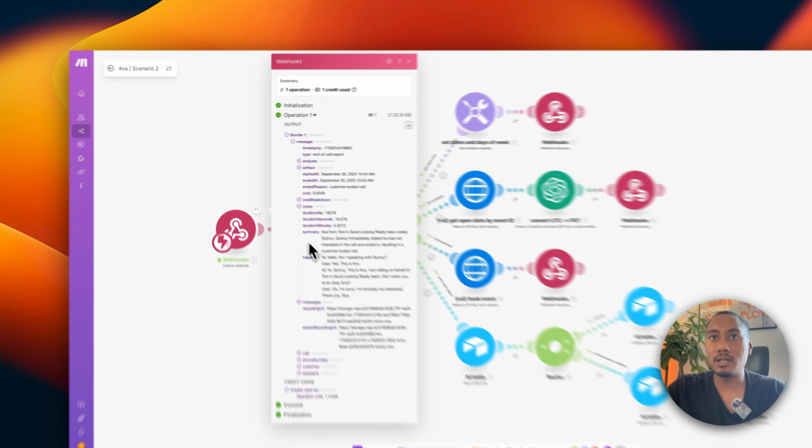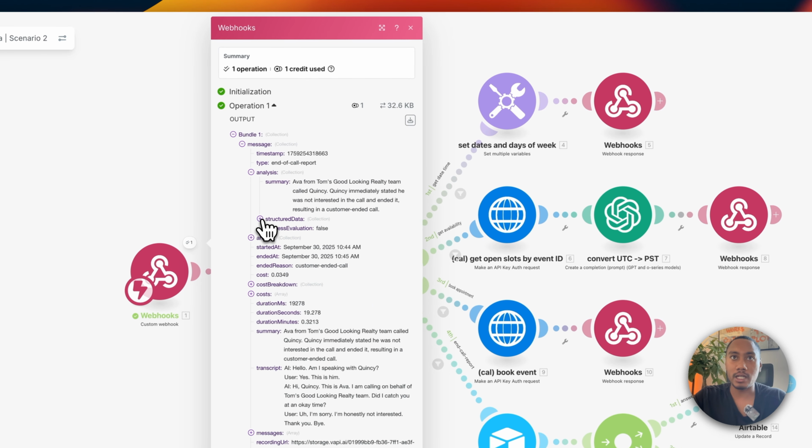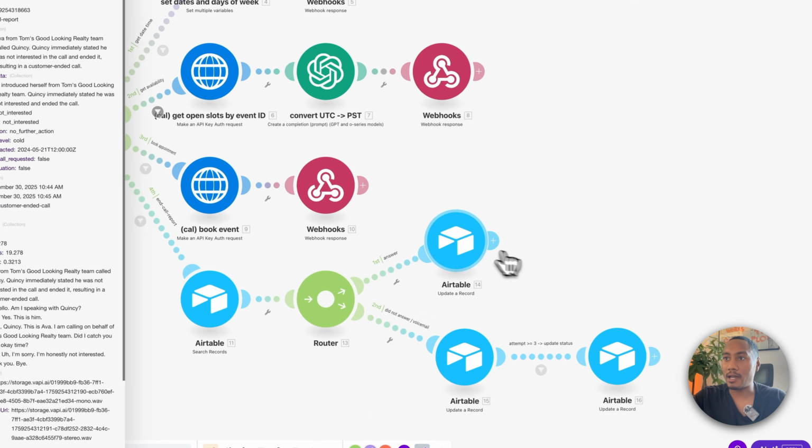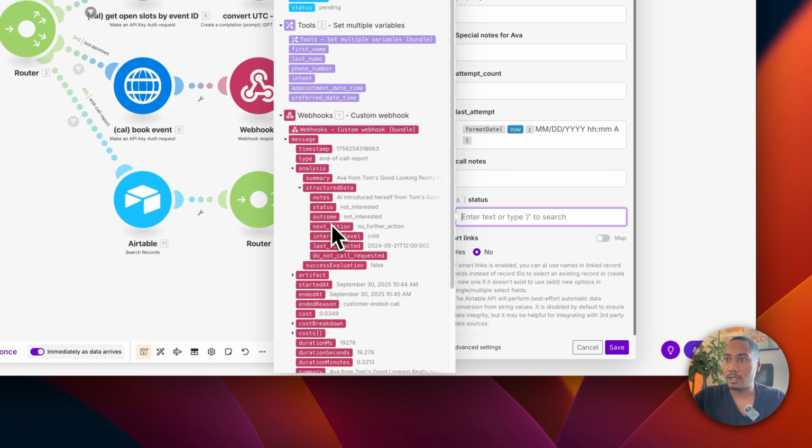Okay. So now for the rest of the data points, we still need to map in all this structured data. Especially the status. So let's go into this module here and we need to update the status. So let's map in status from the end call report. So go to analysis, structured data, and let's put in status.